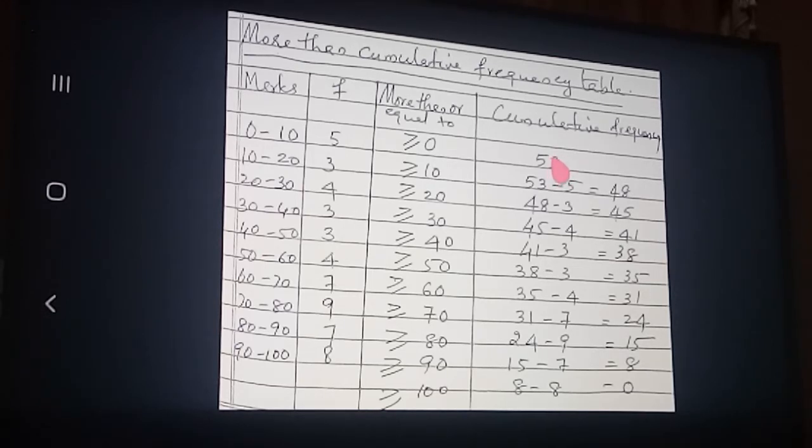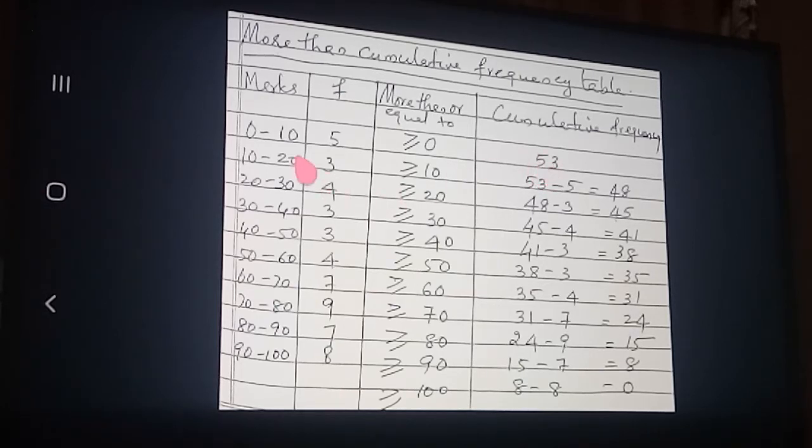Did you get it clear? Reverse is coming, just reverse of frequency now. So the last class's frequency in the less than cumulative frequency table you made came here. Okay, so make this concept clear, that is very important. I told you I conducted the test paper in the class and gave the mark sheet also. Then I asked in the class how many students got greater than or equal to 0 marks. Maybe one student got 0, that also comes here, greater than or equal to 0. So all the students will stand in the class. Then I counted how many students? All 53 students in the class.